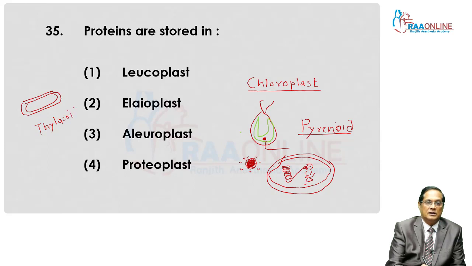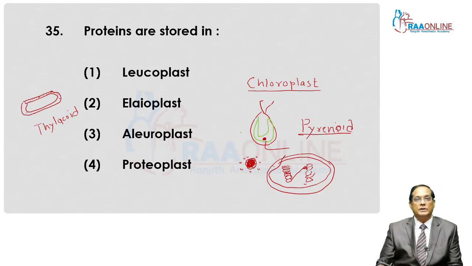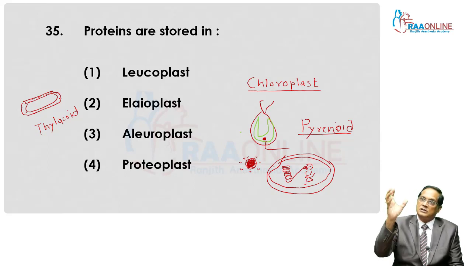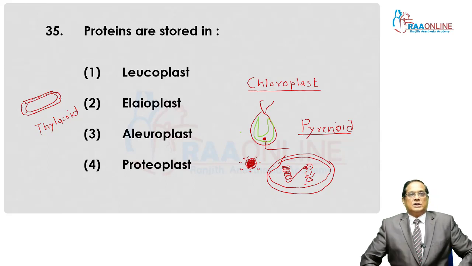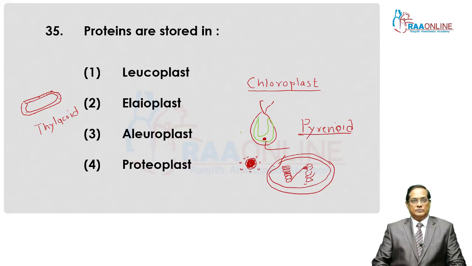They have photosynthetic pigment, which is distributed over the membrane. So the location of photosynthetic pigment in chloroplast is the thylakoid membrane. And chloroplast converts light energy into chemical potential energy by the process of photosynthesis.